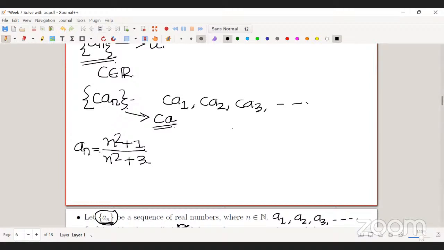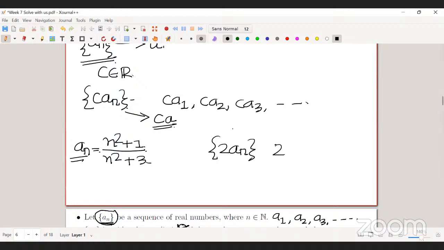I construct a new sequence by multiplying by 2 all the terms of this sequence. So I have a new sequence 2An.